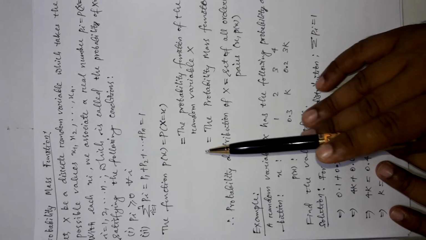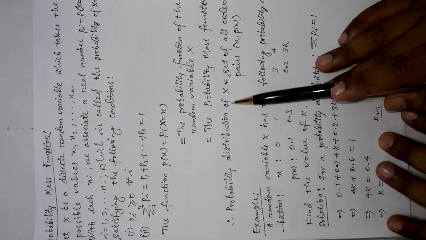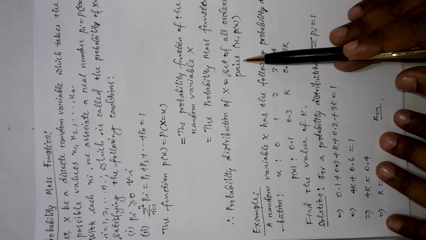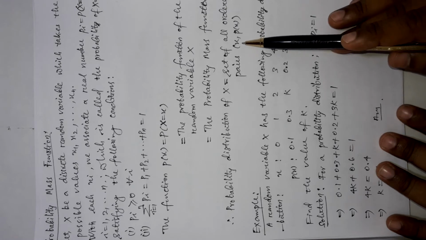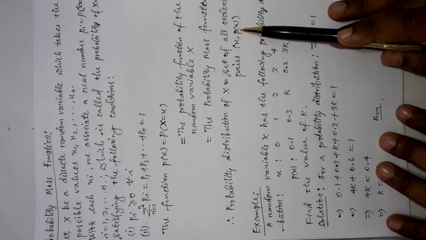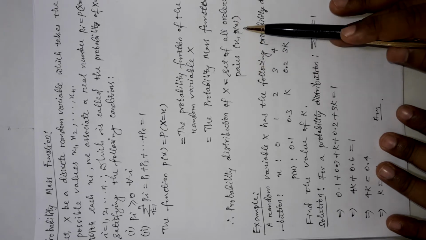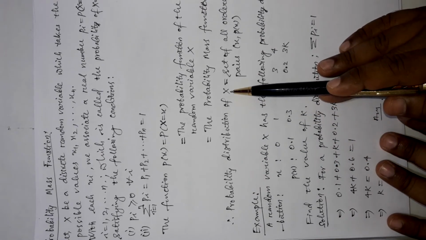Now, if this is the probability mass function, then what is the probability distribution of x? The probability distribution of x is the set of all ordered pairs of the random variable values x and their probability mass functions. If we take the values of the random variable at the first position and the probability mass functions at the second position and make a pair, and collect all such pairs into a set, then that set or collection is called the probability distribution of the random variable x.